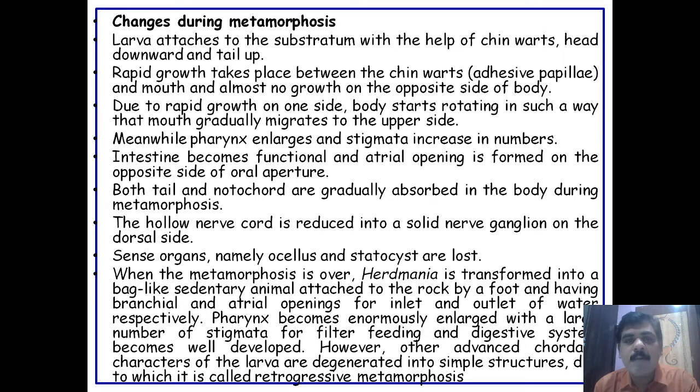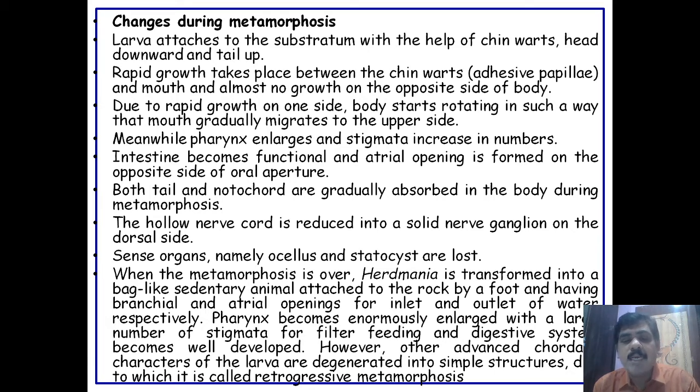One opening is the branchial opening and another is the atrial opening, for the inlet and outlet of water respectively. Through the branchial inlet, water gets into the body, and through the atrial aperture water leaves the body.